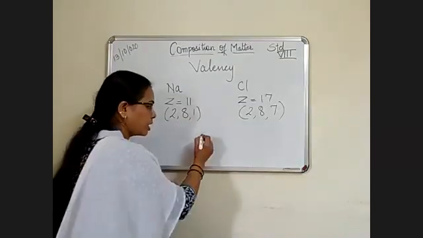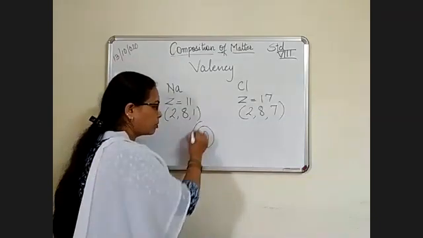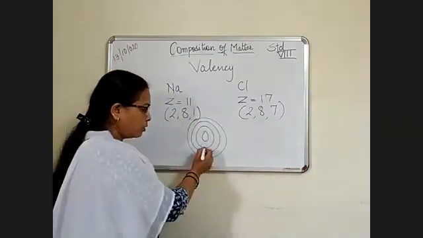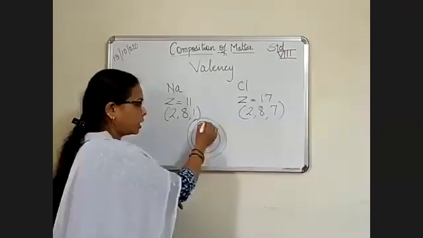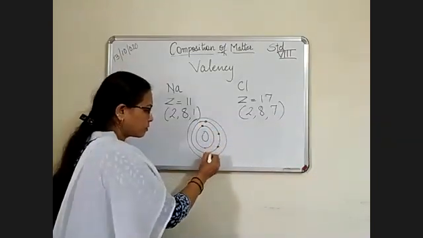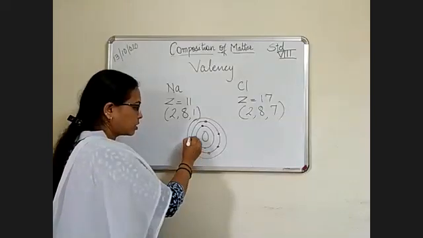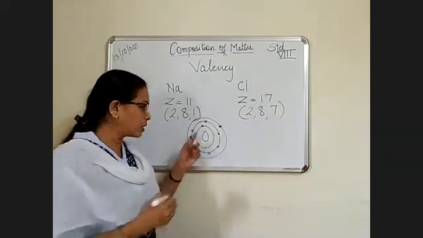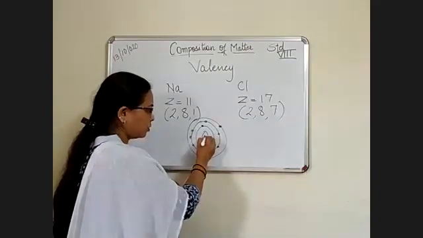There is an atom and there are orbits around it. Sodium has 3 orbits: 2 electrons, 8 electrons, and 1 electron in the outermost orbit. It has 11 protons.